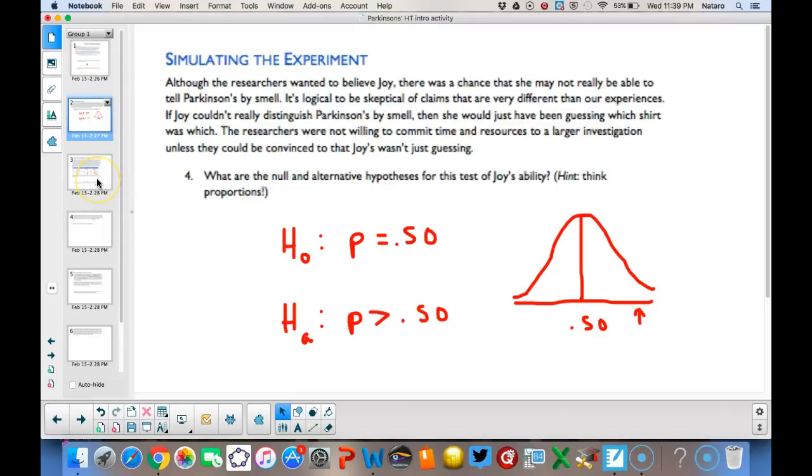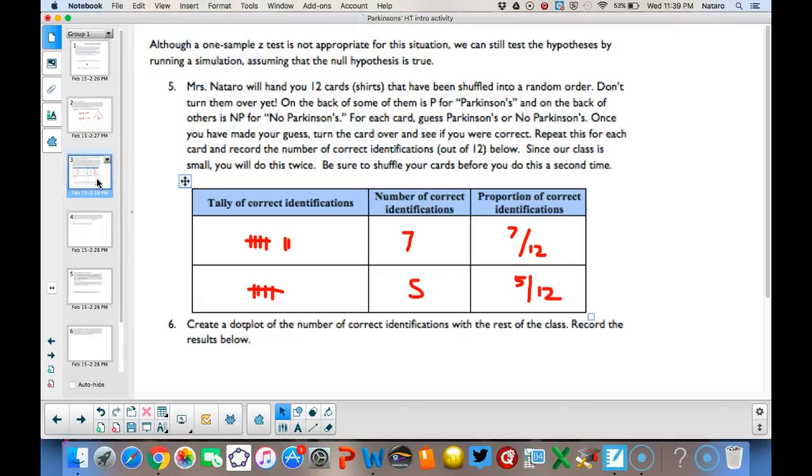Well, we're going to learn about something called a one-sample z-test, but as we're going to see next week, we've actually not met the conditions appropriate for this situation. So for now, we're going to do a simulation. You're going to get a set of 12 cards that represent the shirts that have been shuffled into a random order, and you're not going to turn them over. On the back of some of them are P's for Parkinson's, and others have NP for no Parkinson's.